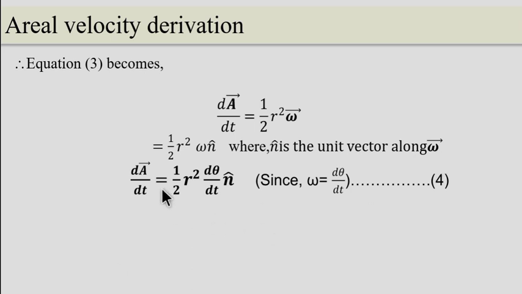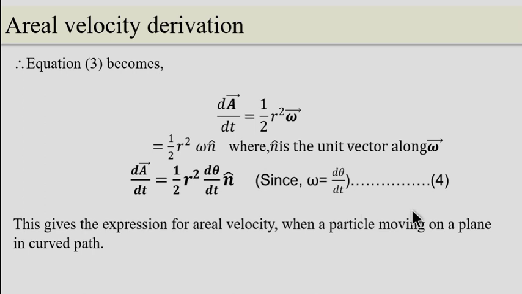So therefore, dA by dt is equal to half r square, and you can write the angular velocity as d theta by dt into n cap. We call it equation 4, which is nothing but the expression for aerial velocity when a particle is moving in a plane curved path.